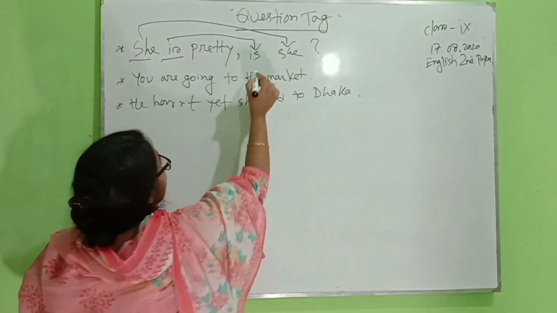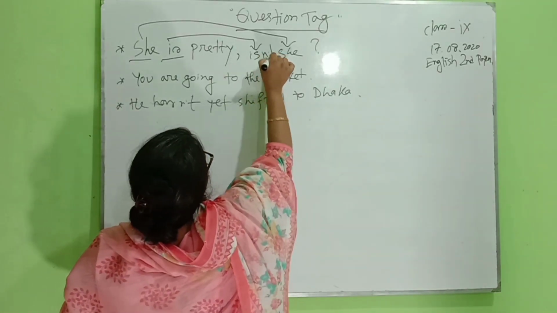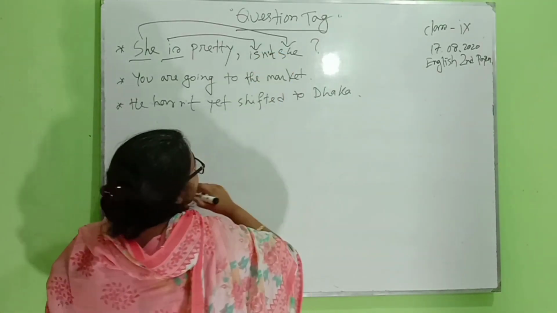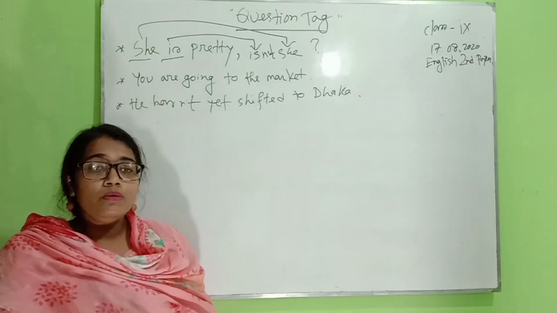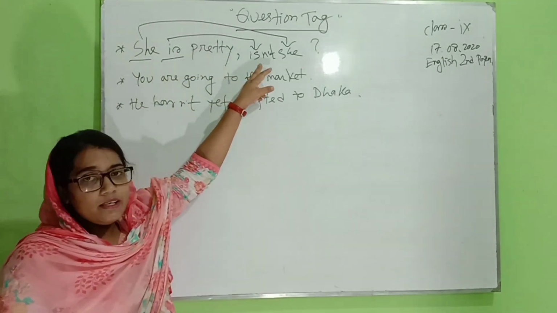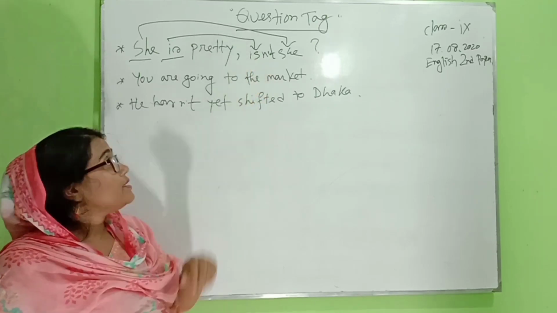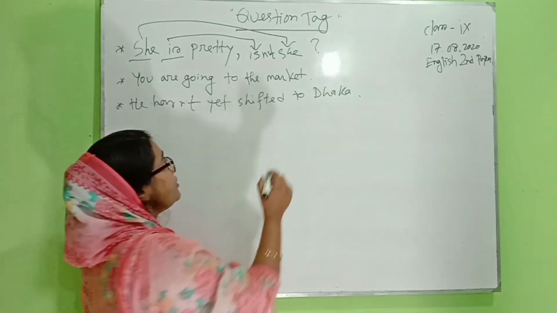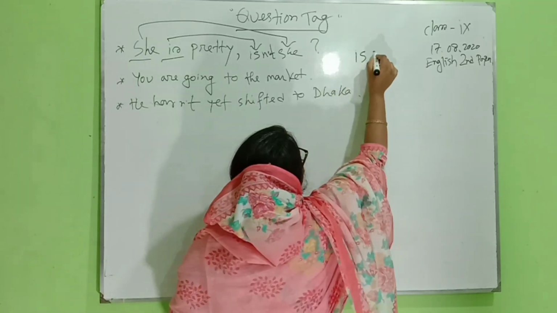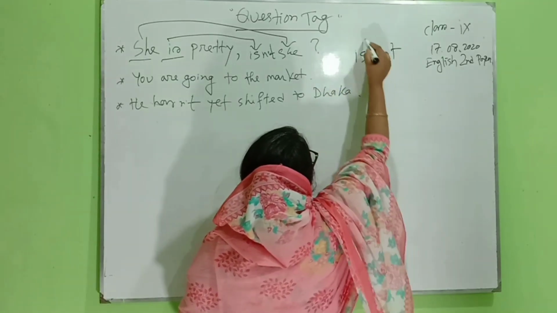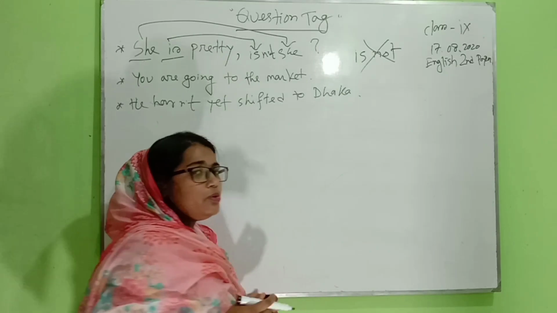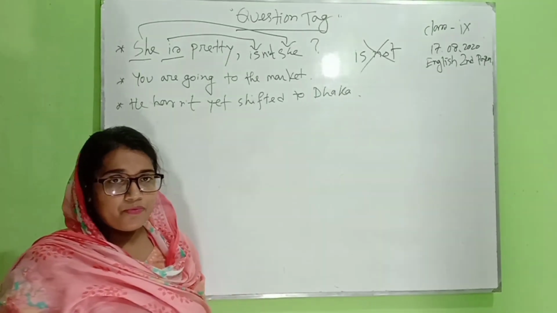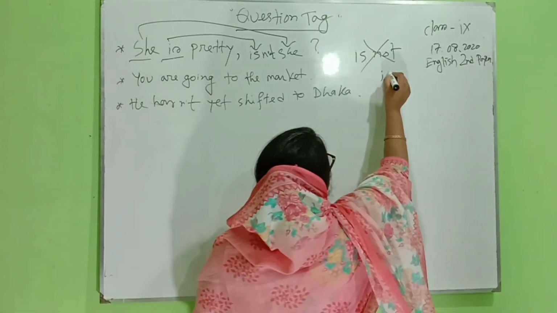So we add here a negative word, that is "not". We also turn this "is" into "isn't", but we never say "is not". Always we use here the contracted form, that is "isn't".